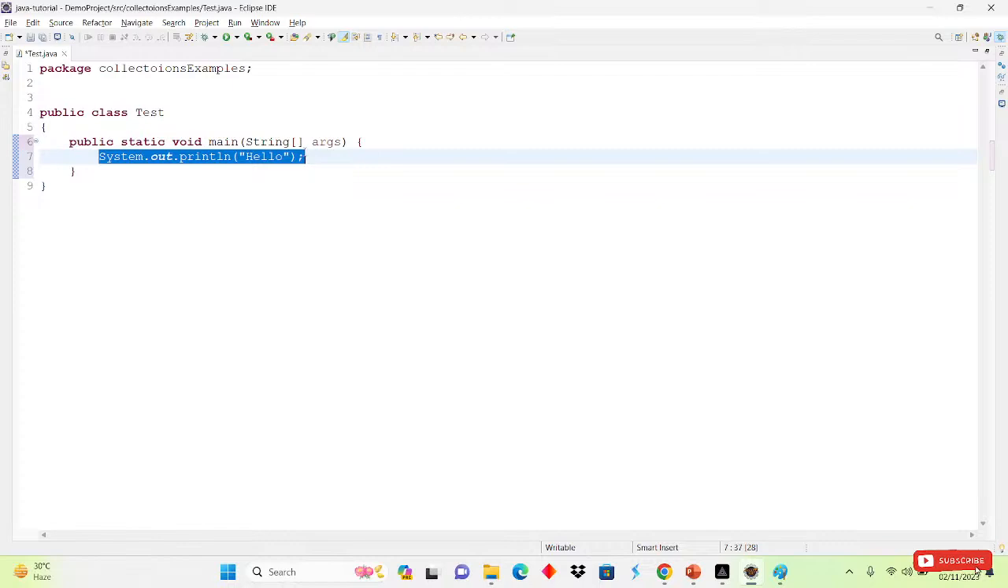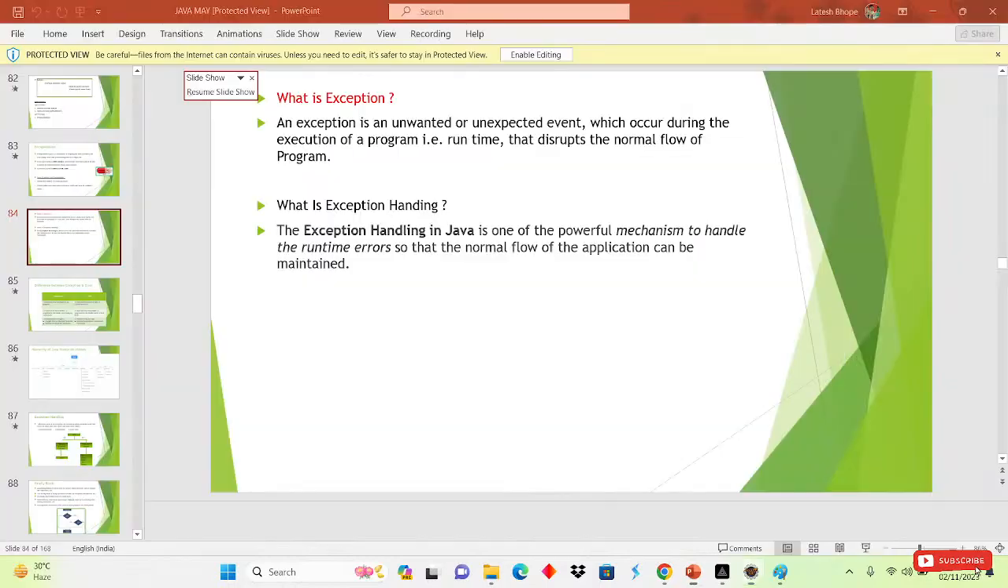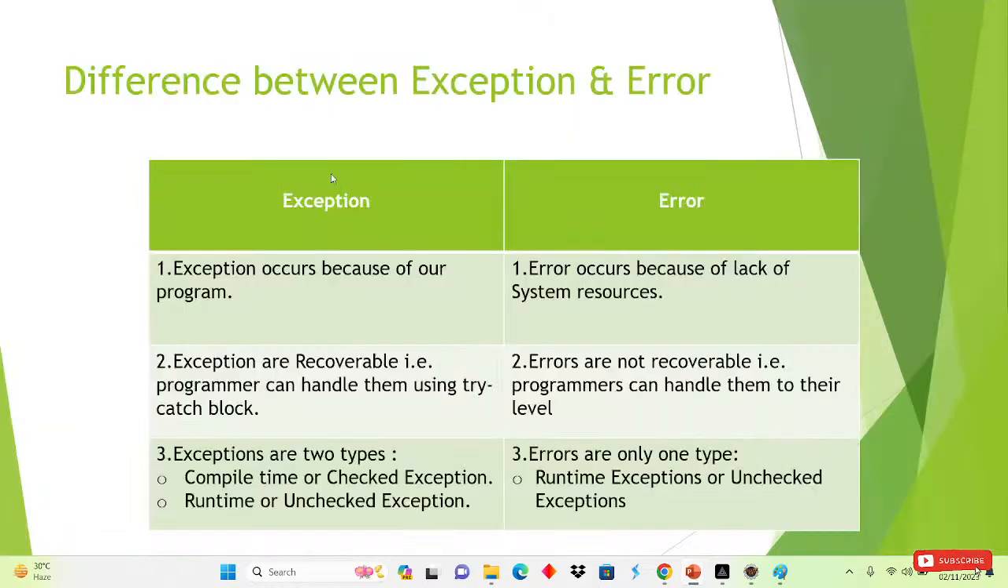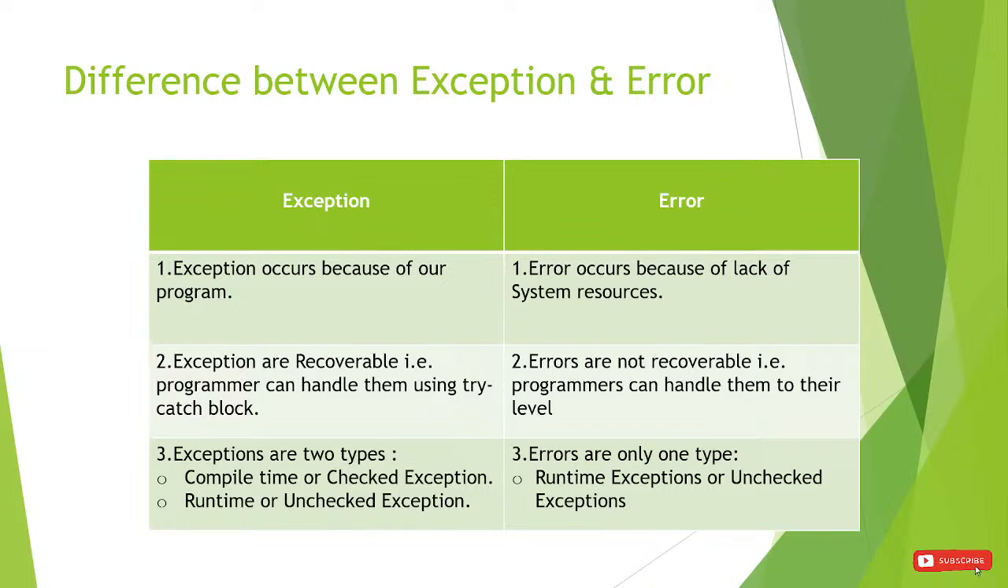Suppose I want to give input to the computer, but I don't have a keyboard. Can I write any code? Without a keyboard, can we write anything on the computer? No, right? We cannot write. So that is called an error. It is caused by system resources, and an exception is caused by the programmer. It is purely the programmer's fault, whereas the error is about system resources.